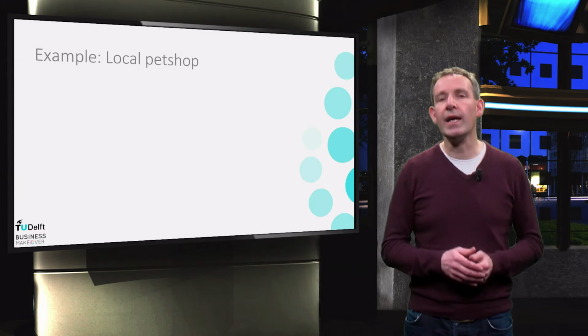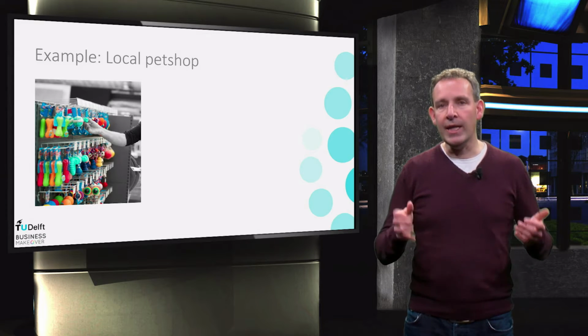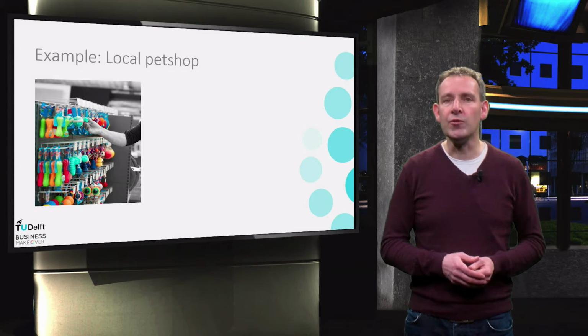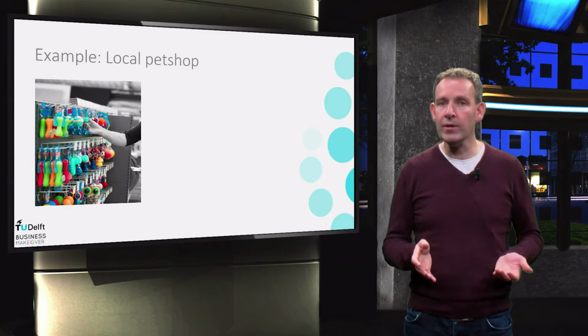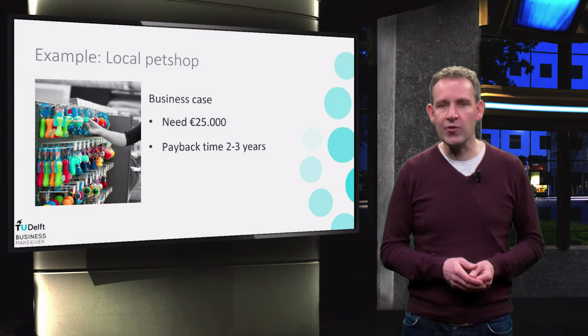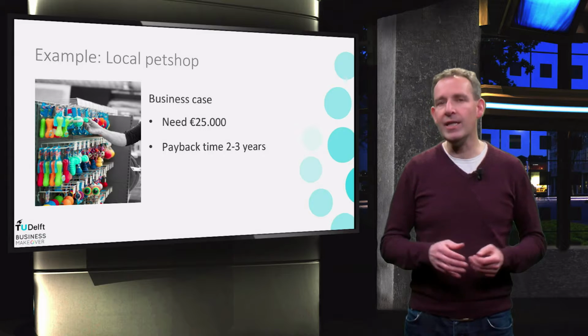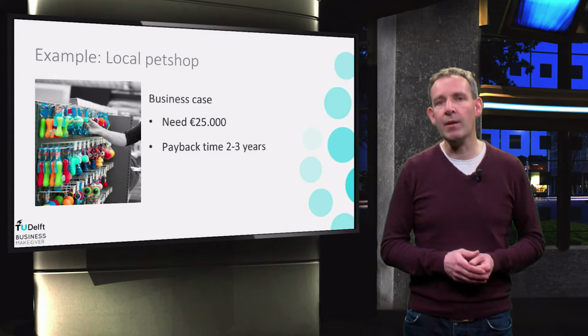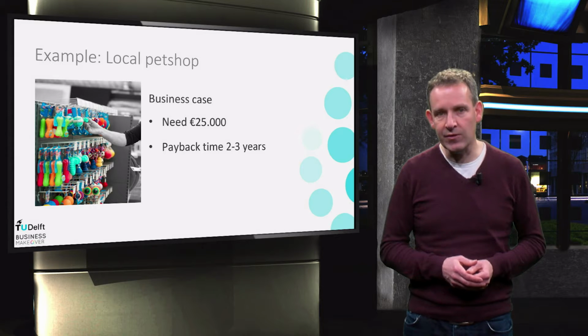Now, let's look again at Albert's shop. They decide that the shop needs a makeover and that the product portfolio should change to better cater for local pet owners. Herman makes a business case for the new pet shop, and they think they need about 25,000 euro in investment and that the payback time could be about 2 to 3 years.